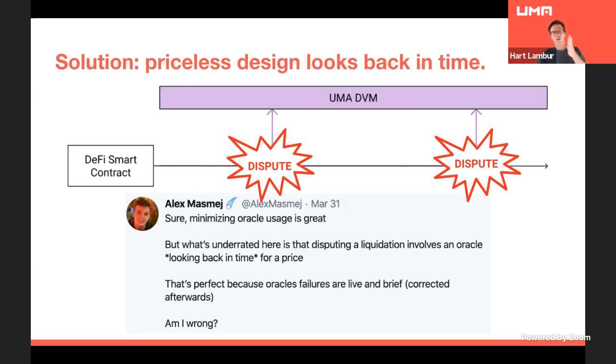So we're able to take disputes and solve them asynchronously, which means we can have a much slower, much more decentralized, much more resilient solution to the Oracle problem when we do need those disputes resolved.